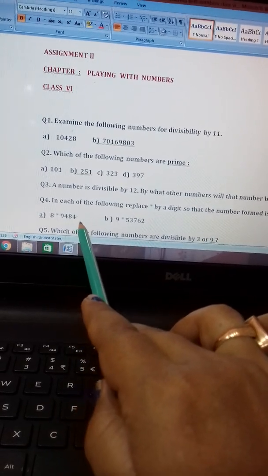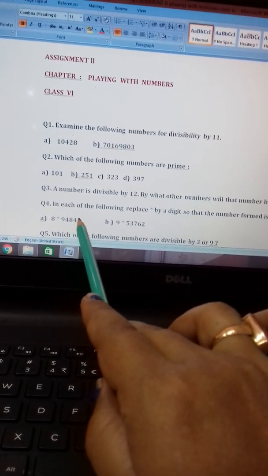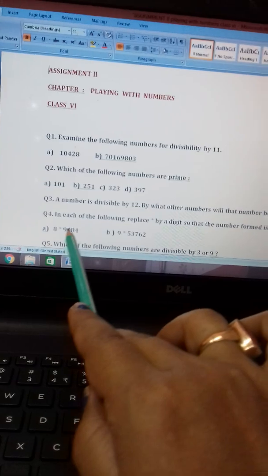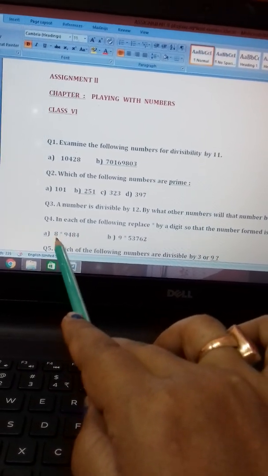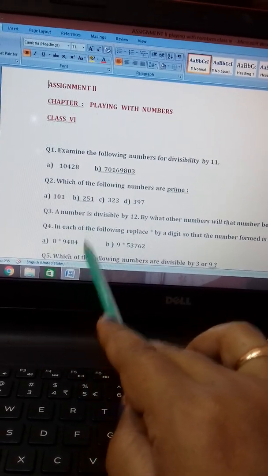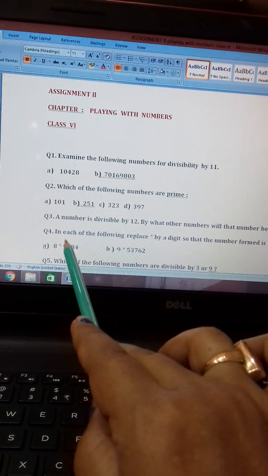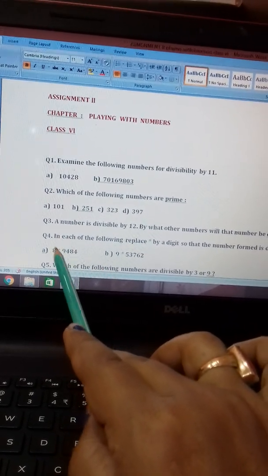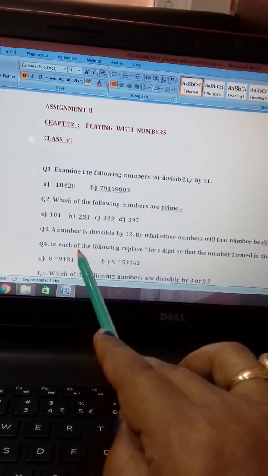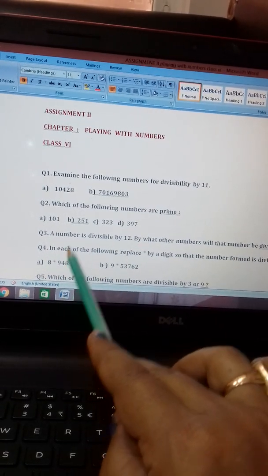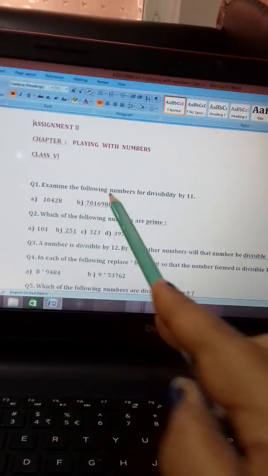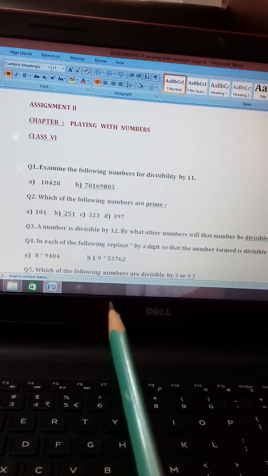Clear? Then you find the sum of the numbers in the odd places, like the first place, the third place. Clear? After finding that, you subtract. After subtracting, you see how much is short to get 0 or 11, or it may be a multiple of 11. Clear? So whatever is short, that number will be in the star place. Clear or not? Have you understood?